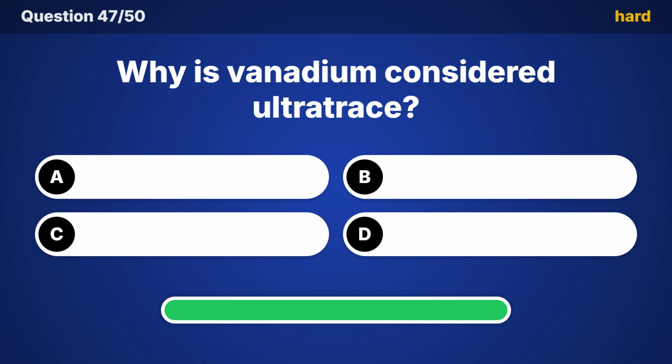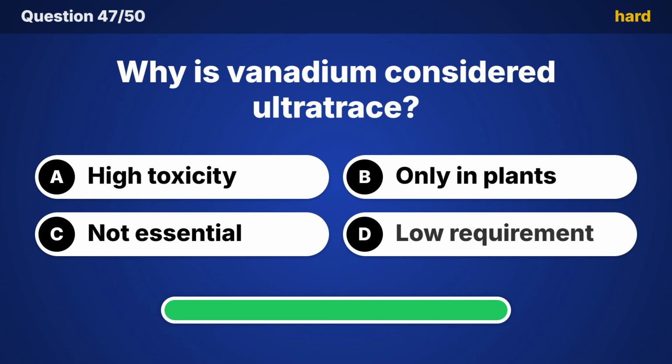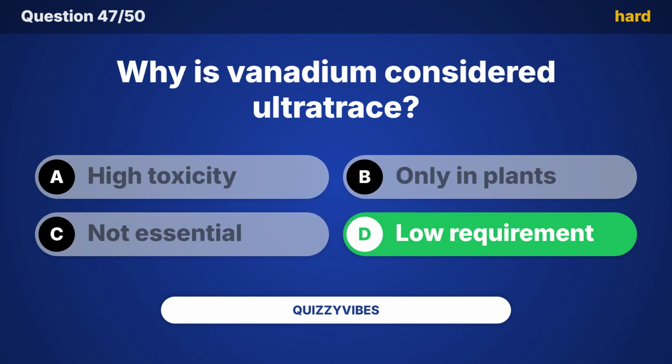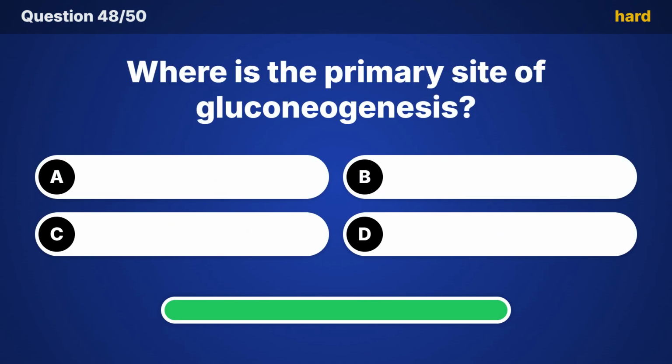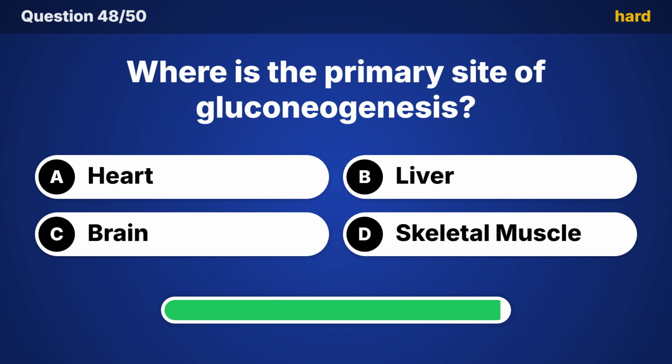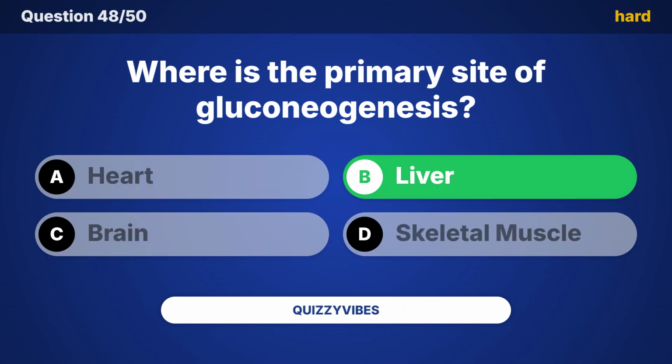Why is vanadium considered ultra-trace? The answer is low requirement. Where is the primary site of gluconeogenesis? And the answer is liver.